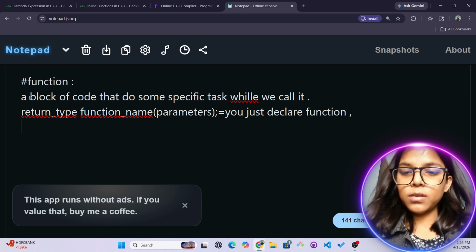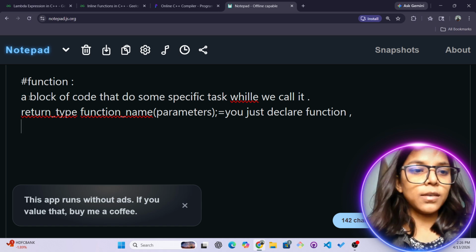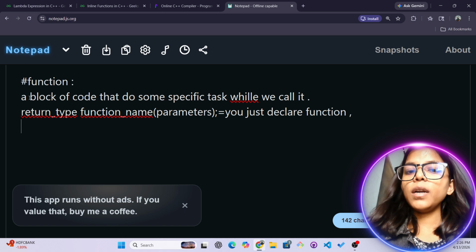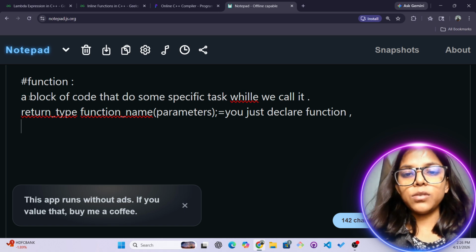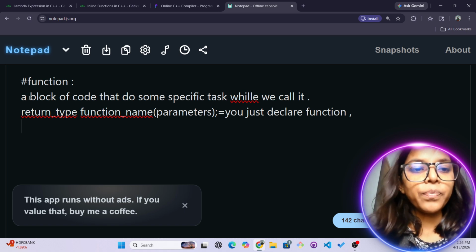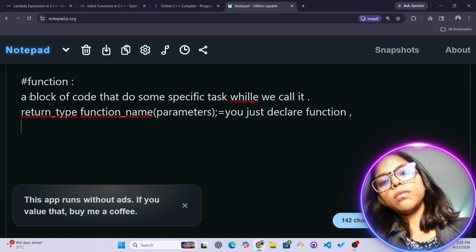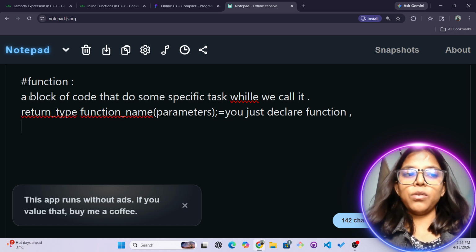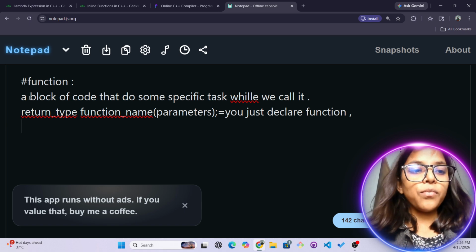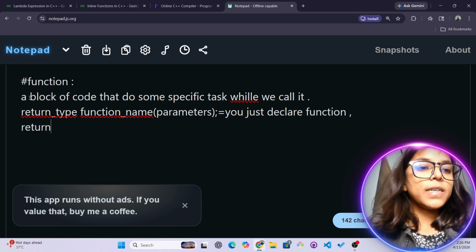You just declare a function. Okay, this is not initialization. That means I've already told about this topic in my earlier videos. This is the declaration of a function. That doesn't mean that you have defined that function. No, this is not a definition. The definition of a function is where you write some stuff.